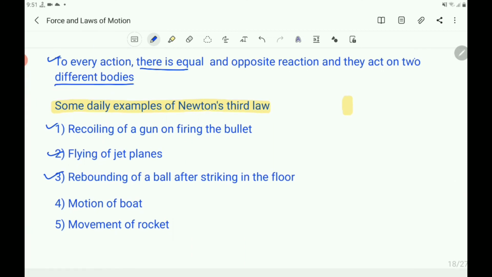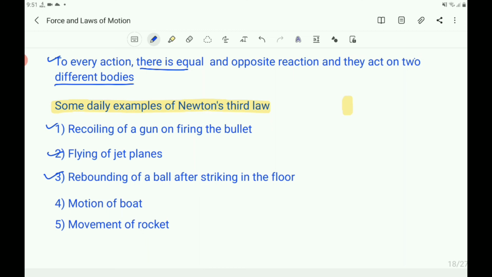Motion of a boat. You know that in the motion of a boat, water is pushed backward and the boat moves forward. That is according to Newton's third law. Then also the movement of a rocket.